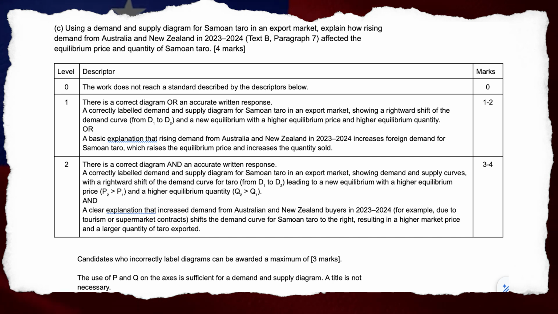3 to 4 marks. Candidates who incorrectly label diagrams can be awarded a maximum of 3 marks. The use of P and Q on the axes is sufficient for a demand and supply diagram. A title is not necessary.